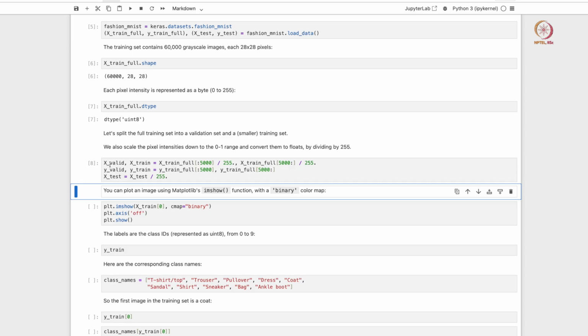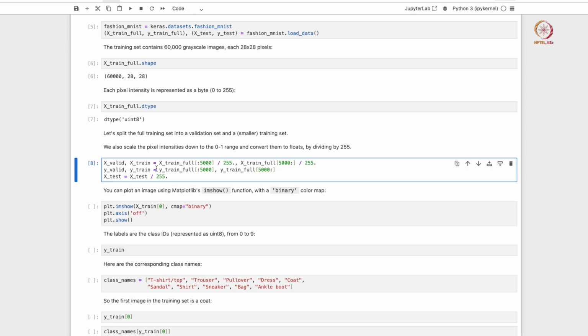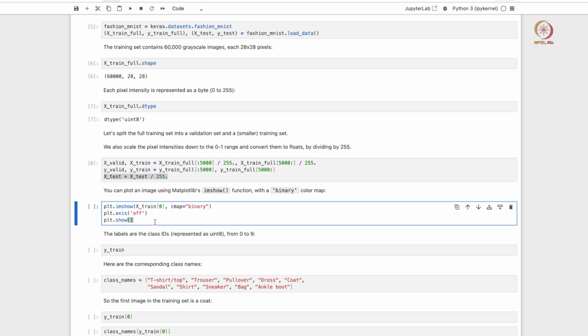It's the same thing we do for the y values as well. And the last line ensures that the features of your test dataset are also normalized. So we just divide each item in the array by 255 here.